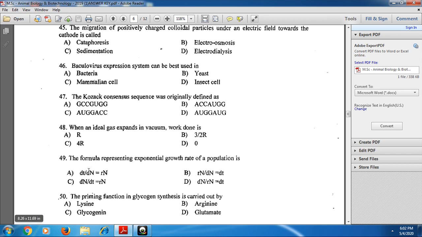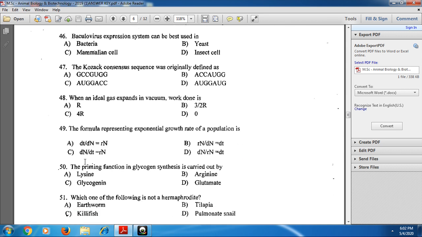Hence option C is the correct one. And next, priming function in glycogen synthesis is carried out by glycogenin, which is the primer required for glycogen synthesis.